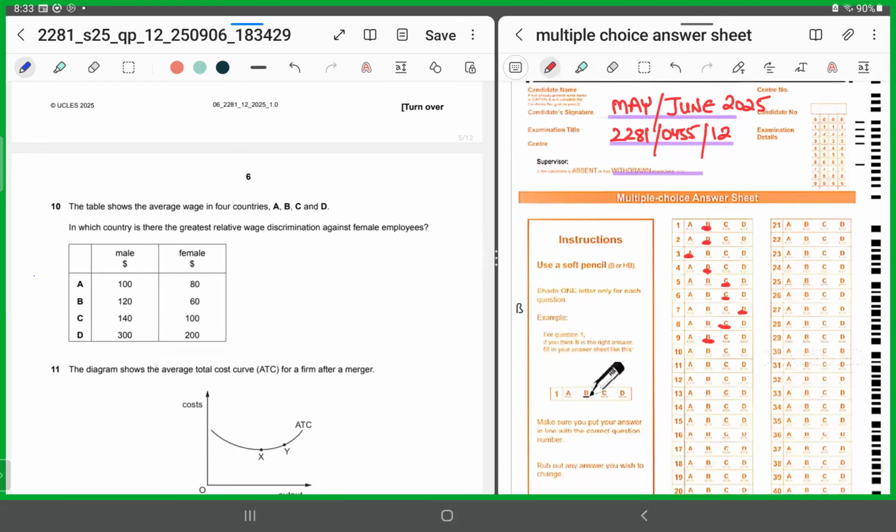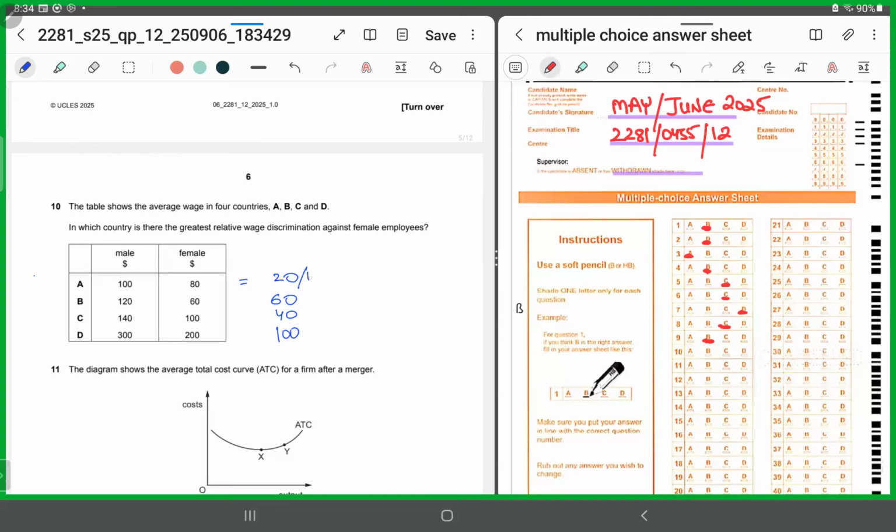Alright. So for that, first you need to find the difference between the male and the female. If you look at it, the difference between the male and the female in the first is a 20. In option B, it's a 60. In option C, it's a 40. The difference in dollars. And in D, it's $100. But in order for you to calculate the relative change, you need to divide it by the amount of wages that the males were earning.